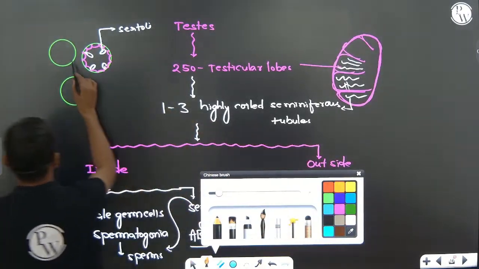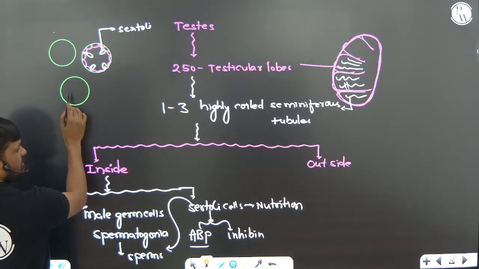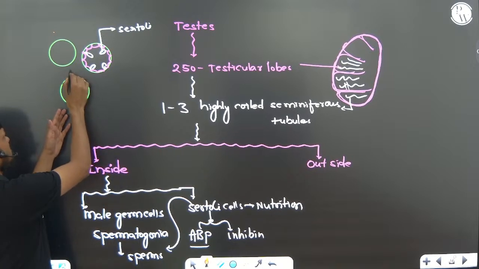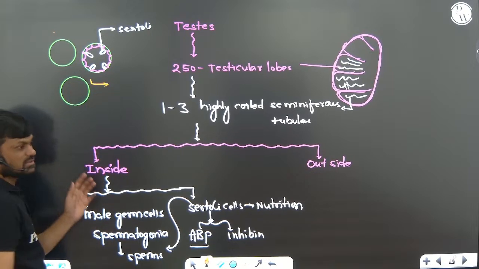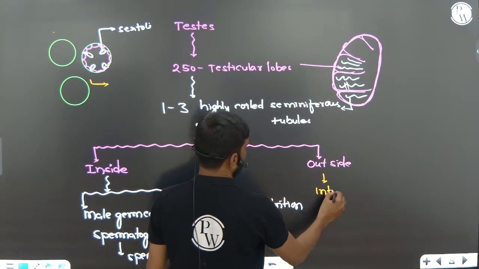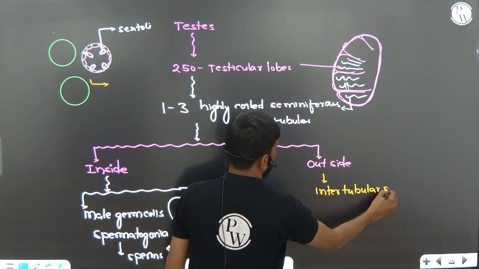Now, in between the tubes, you can say this is one seminiferous tubule, this is another, and this is another. There is a gap between them. This is known as the intertubular space or gap.